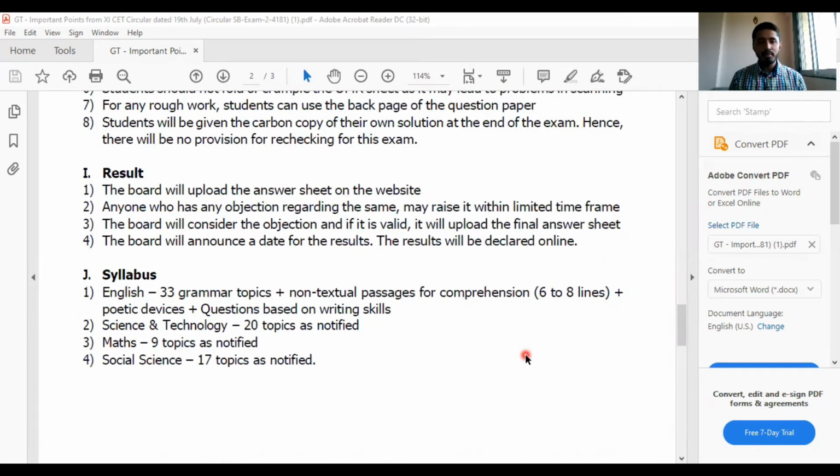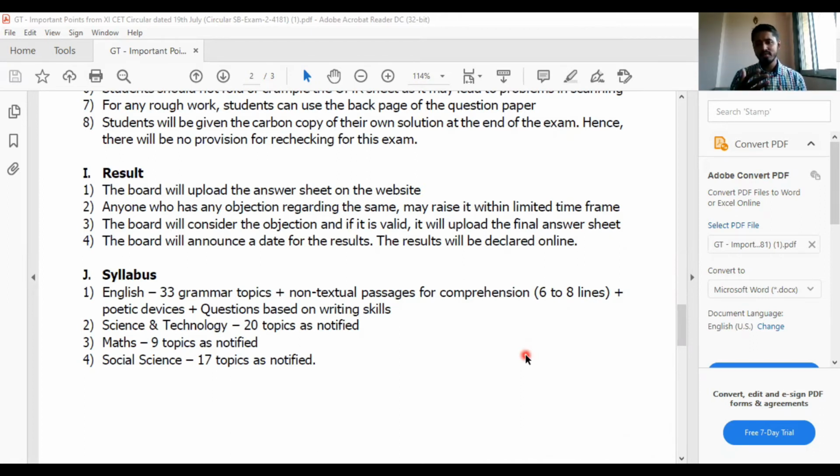In English, there are 33 grammar topics. There'll be non-textual passages for comprehension, and questions based on writing skills and poetic devices. Your textual portion is mostly not coming at all. Grammar might come in some part from that, but textual passages are not coming. There'll be all non-textual, comprehension-based passages. There'll be 6 to 8 lines of comprehension with questions based on that. Plus, there'll be some questions based on writing skills.